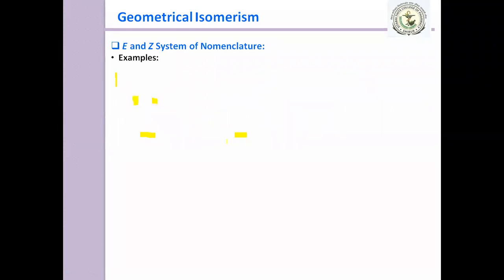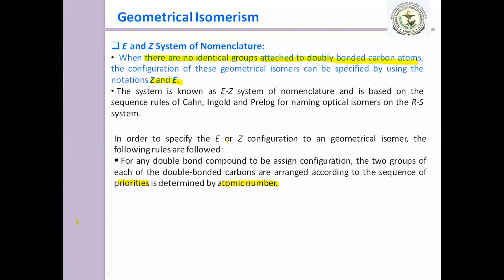So I will repeat the rule again. For any double bond compound to assign configuration, the two groups on each of the double bonded carbons are arranged according to the sequence of priorities, which can be determined by atomic number.